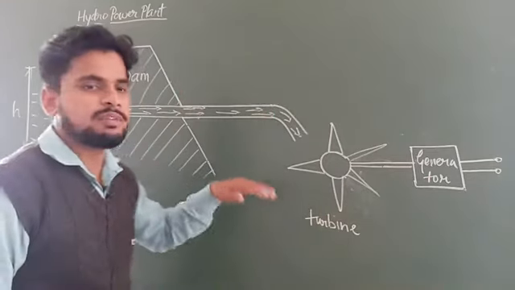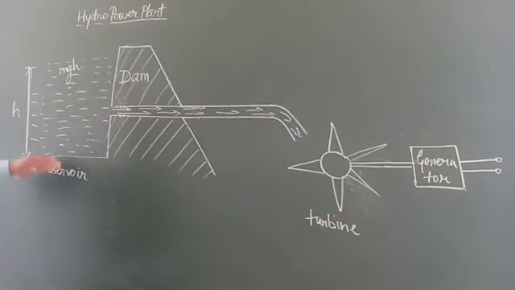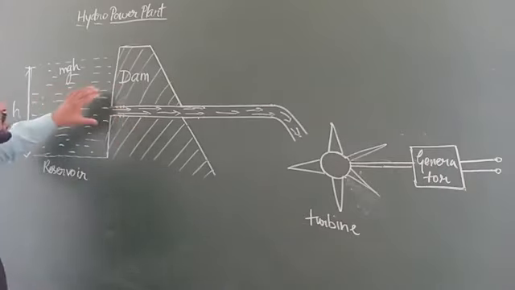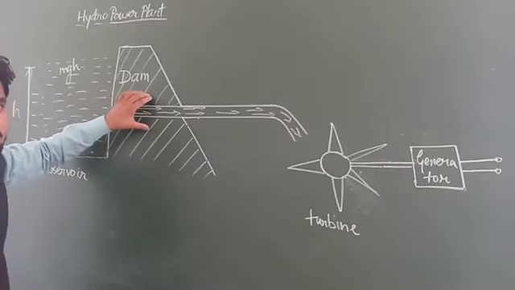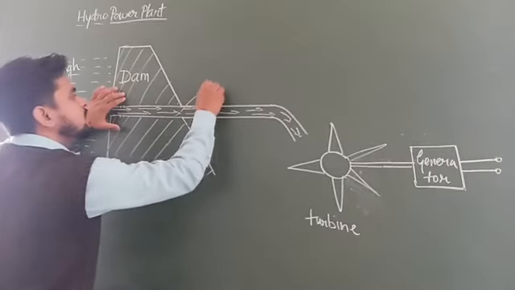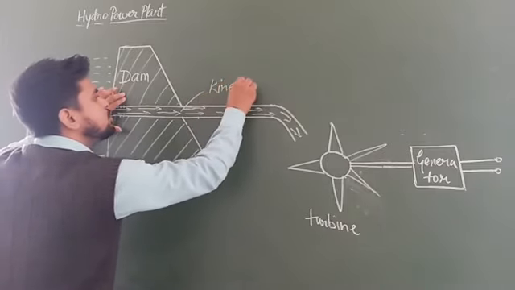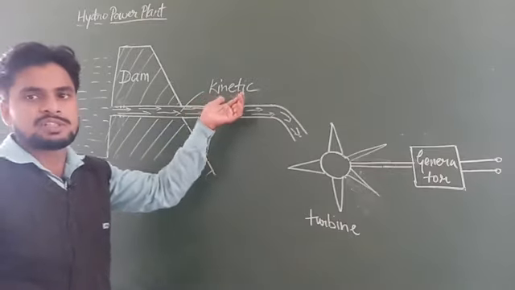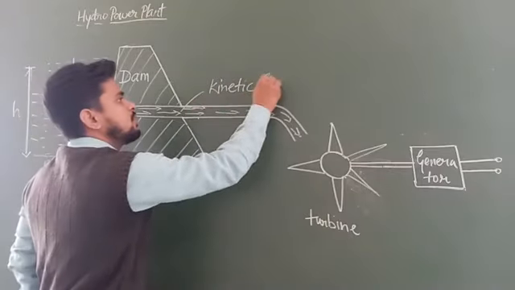So here what have we understood? The water is stored at a certain height, so it has potential energy. When the gates of the dam are opened, water starts flowing with a very high velocity. Due to high velocity, there is kinetic energy, because we know water has mass, and if it has very high velocity, then it must have kinetic energy.